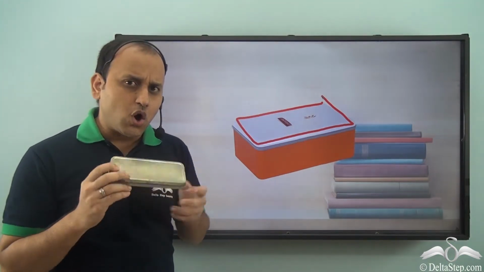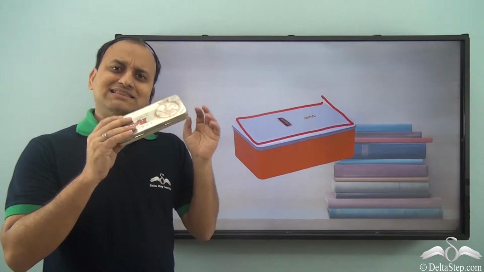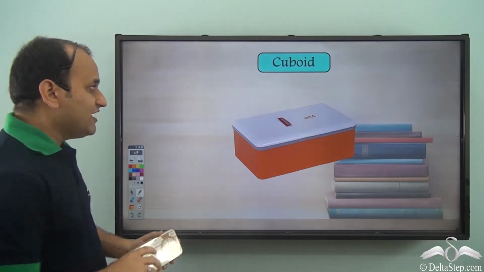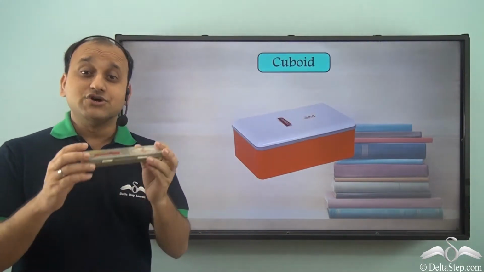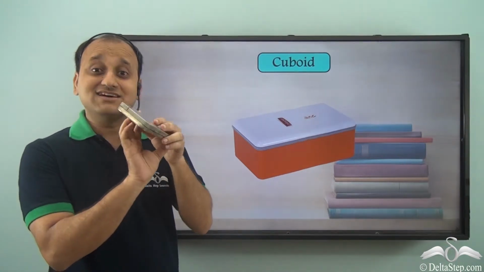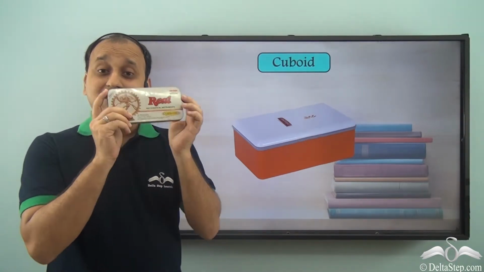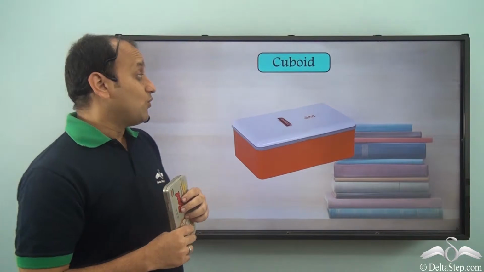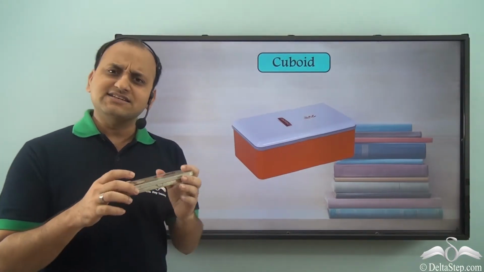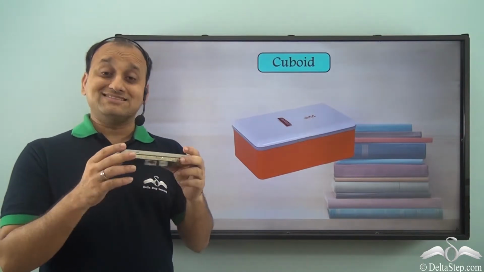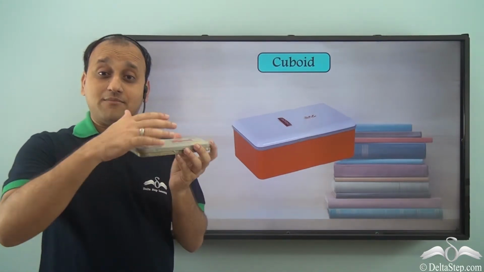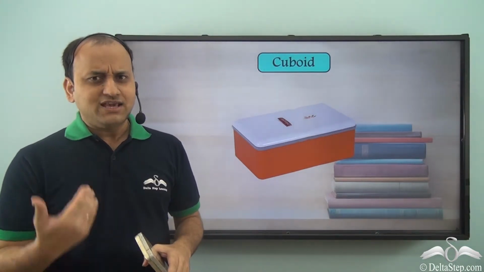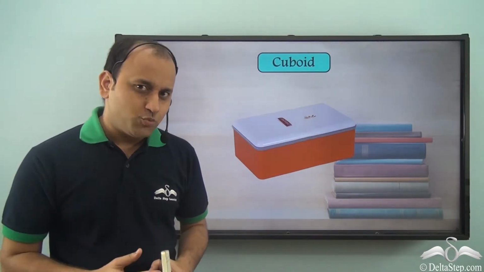And what do we call this shape? So if I say this pencil box has a shape, what shape is it? Well, we call this shape a cuboid. So this pencil box has a cuboidal shape. So you see, you can say that this pencil box resembles a cuboid. So what exactly is a cuboid? Well, it's like a stretched out cube. It's like a number of rectangles have come together to form this shape, which is called cuboid. Now, where do you see things which are very similar to a cuboid? Well, let's see.